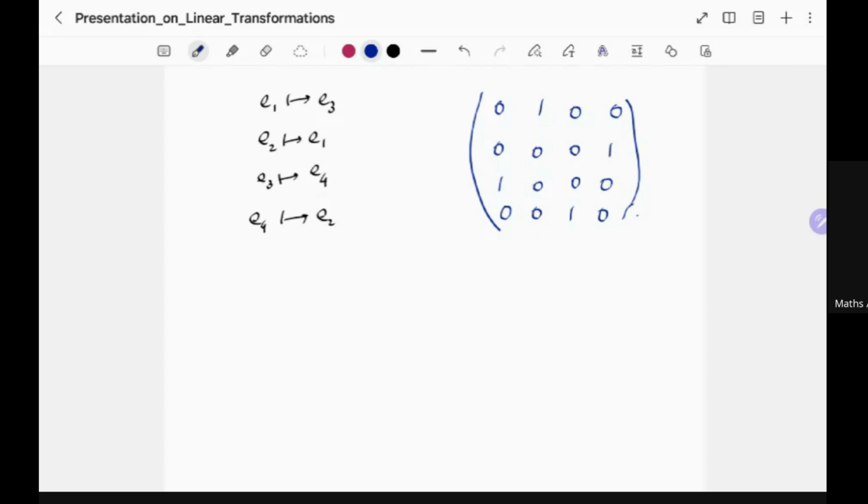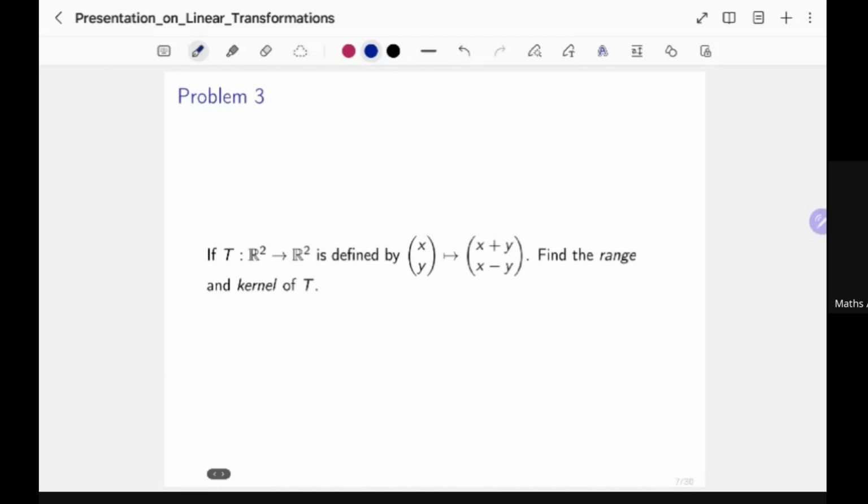Okay. So let me move on to a different kind of problem. The next two problems are going to be about the range and the kernel of a given linear transformation. Let me just start with finding the kernel. So how do you do that? Basically, remember what kernel means. Kernel of T is really the set of all elements X such that T of X is equal to 0.